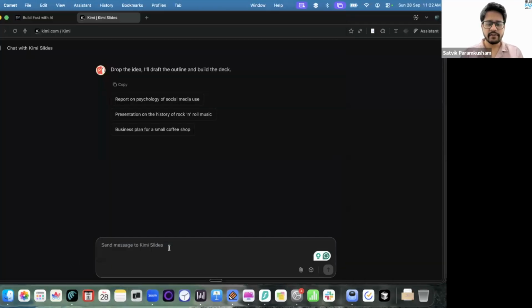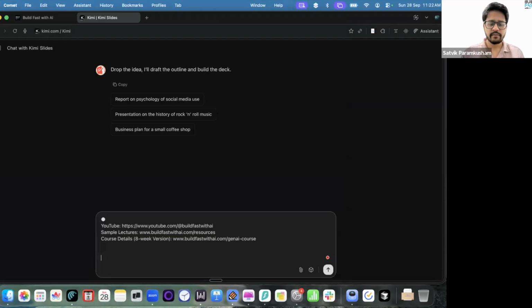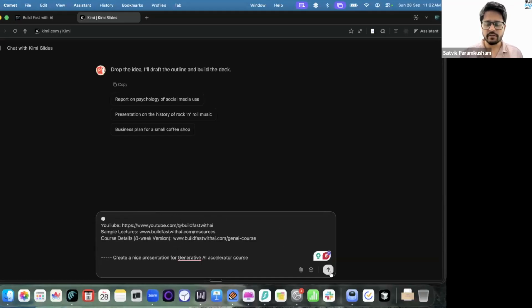And then I'll just paste it into this and give a prompt. So I'll just speak out my prompt: create a nice presentation for generative AI accelerator course. So this is the prompt that I'm typing. Create a nice presentation for this, and I've already given some information, right? Even if you just give a simple prompt, it will hallucinate some information. But since I already have a lot of details about my course, I'll just use this, and I'll just press enter.